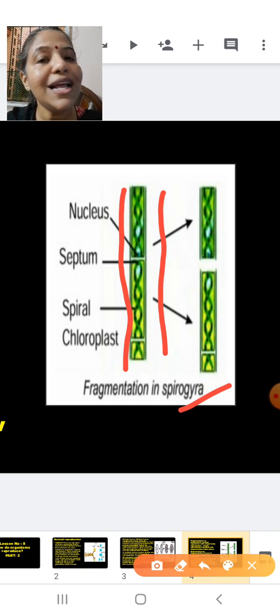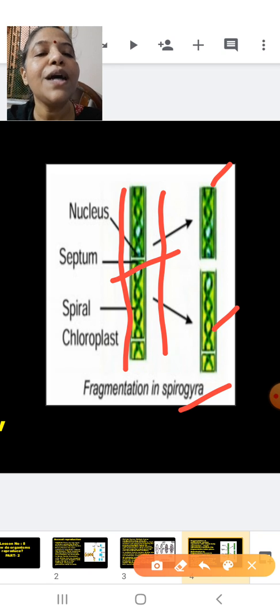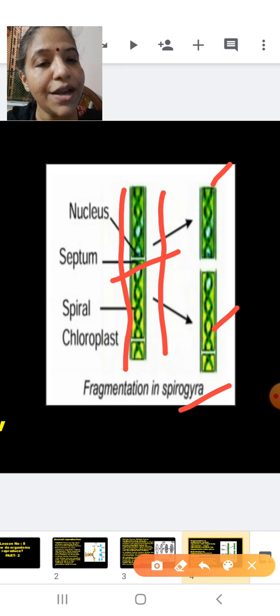Now you know that the algae is present in an aquatic medium. Okay, and in the aquatic medium there is a lot of movement. The water tends to move a lot. So when the water tends to move a lot, there are chances that this filamentous algae can be broken down to form two parts. In case it is broken down to form two parts, both the parts will develop into a new individual.